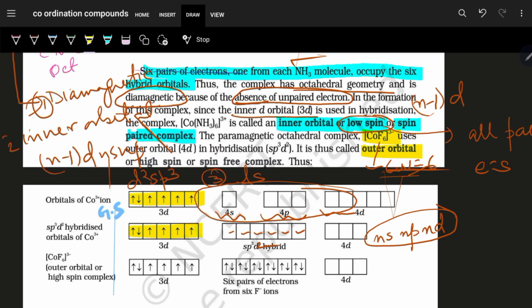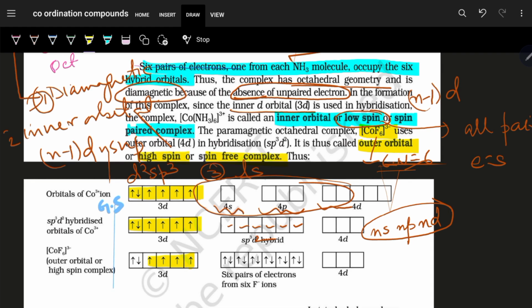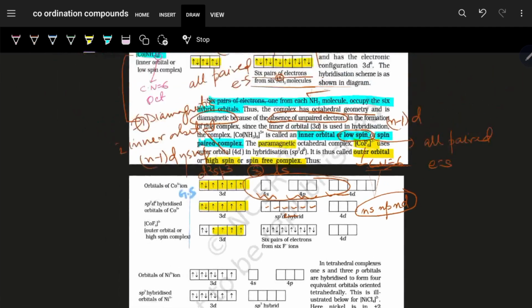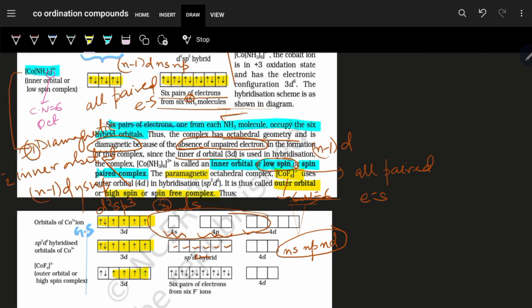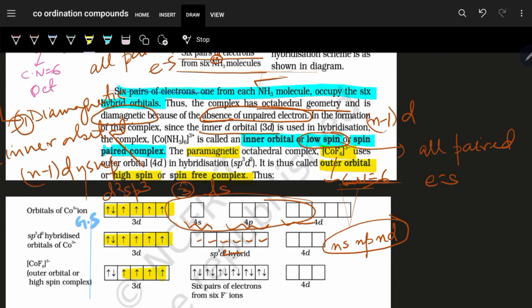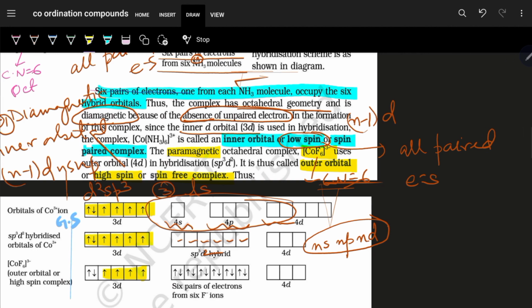And see over here, we have unpaired electrons. And so they are high spin or spin free complexes. And if there are unpaired electrons, it shows paramagnetic behavior. So you may be asked to explain using VBT why [Co(NH3)6]3+ is an inner orbital complex, is a low spin complex, is diamagnetic, whereas [CoF6]3- is an outer orbital complex, high spin and paramagnetic. This is how you are going to explain.